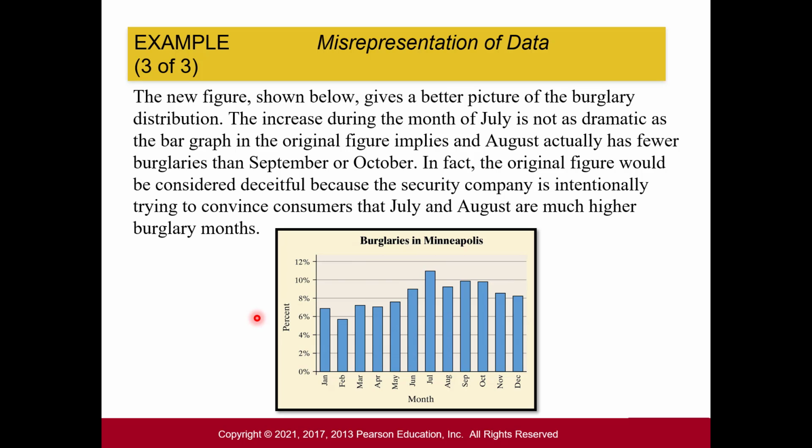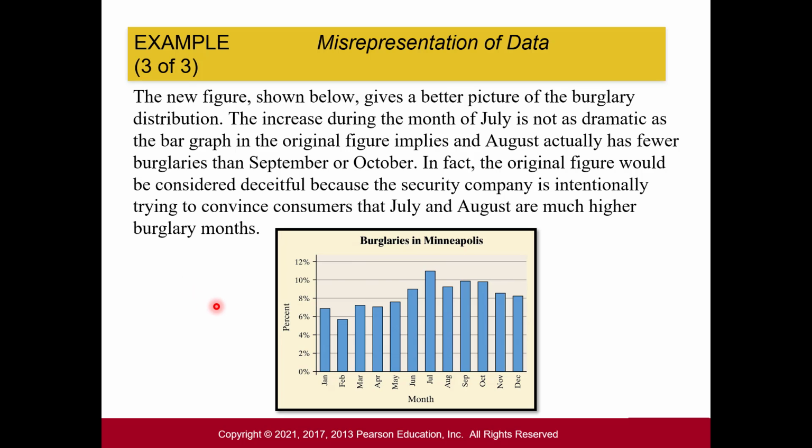The increase during the month of July is not as dramatic as the original figure made it look. And if you notice, August actually has fewer burglaries than some other months, like September and October. The original figure would be considered deceitful because the security company was intentionally trying to convince consumers that July and August are much higher burglary months.